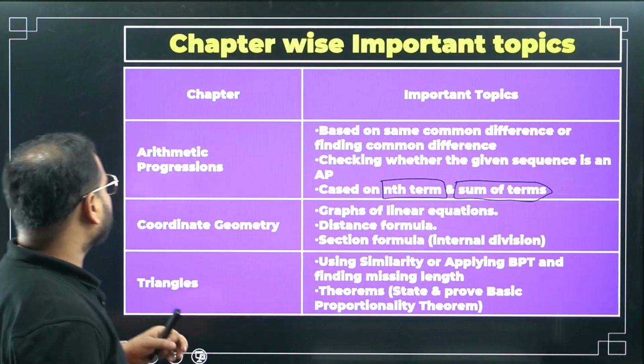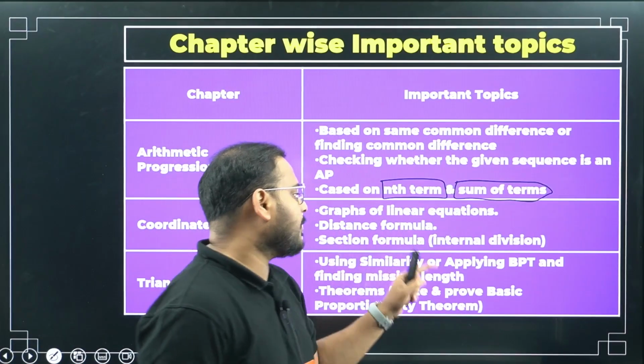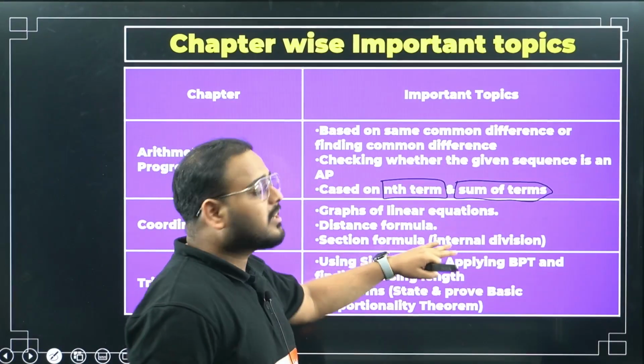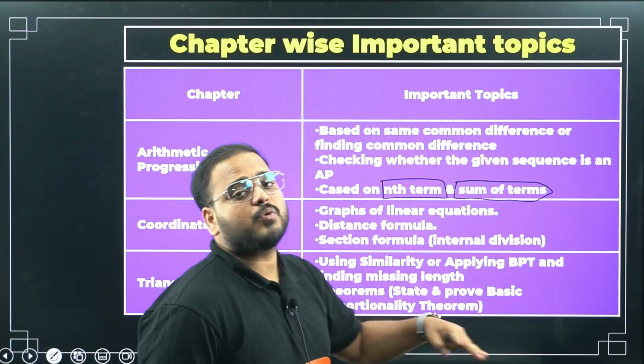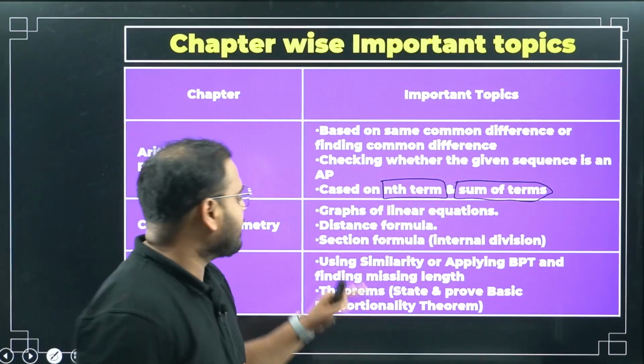Moving on to coordinate geometry. We have graphs of linear equations, distance formula, and section formula, only for internal division. External division is not there. It's not a big deal, just a minus sign comes in place of a plus sign, but still only internal division is in your portion, so focus your energy on internal division of the section formula.